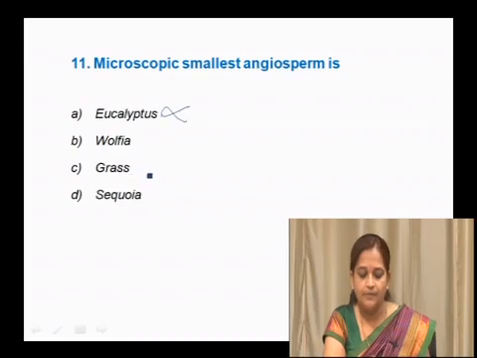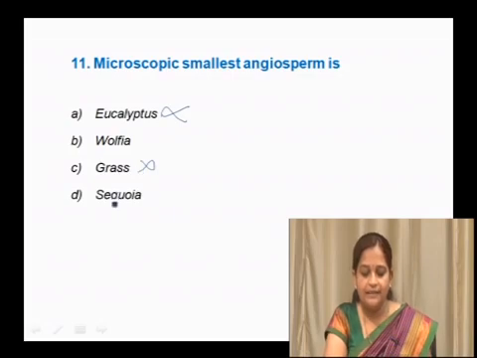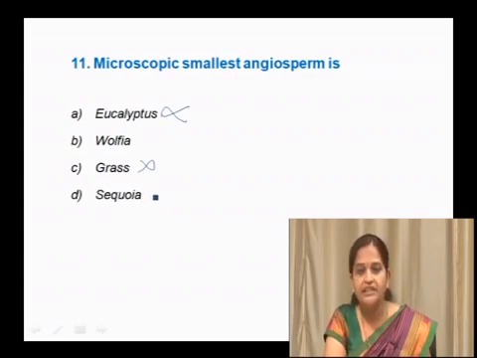Grass, it is a small herb we can see through our naked eyes, not that small that we need a microscope. So grass is also not a correct example for smallest angiosperm. Sequoia is the tallest tree, belongs to gymnosperm. So sequoia is also a wrong option.